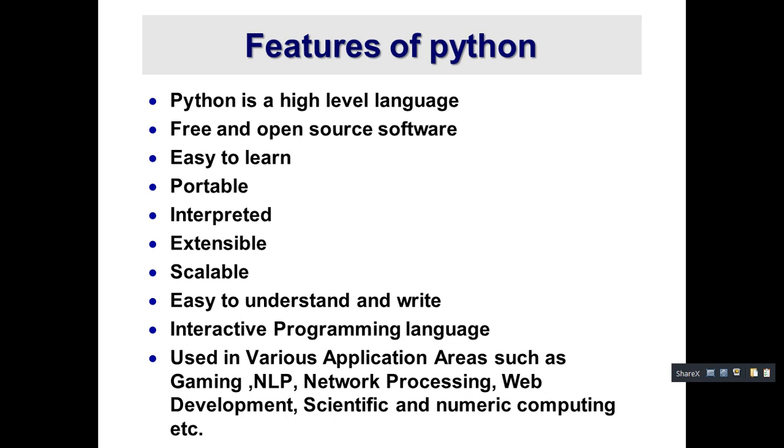Why? Because it is full of a lot of packages and libraries, and we are able to compile and execute it easily. Okay, we can download the data set. Already we have Keras, Kaggle, everything, so we can do it easily. Next domain they are telling is network processing, and fourth one we have is web development. And at last we have scientific and numeric computing, which we can also use. I have listed three or four application areas. I believe there are a lot of application areas where Python programming language can be used.